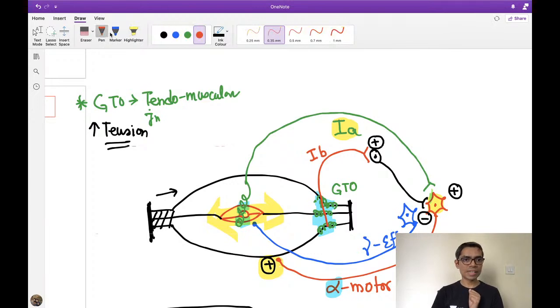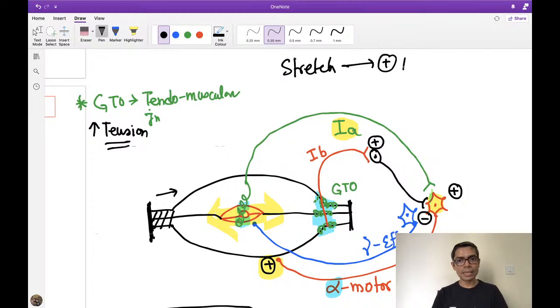So what is my definition of stretch reflex? If you cause a stretch on the muscle, it activates the muscle spindle, and the muscle spindle causes contraction of the same muscle. This is my stretch reflex.